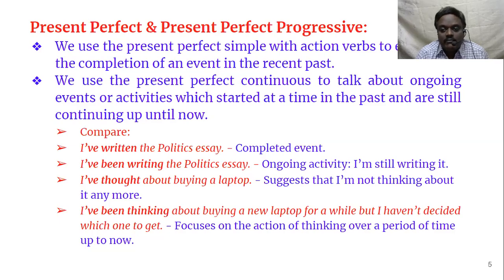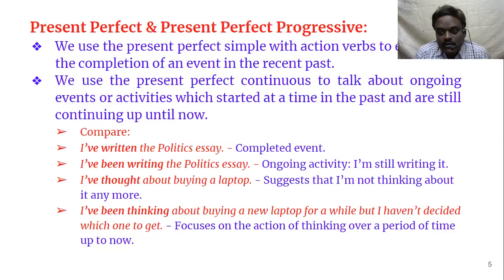Okay, now we have come to the next second. This second. So this second, this day, today, all these are present. Okay, that has to be understood very carefully. In the same way, if it comes to present perfect continuous tense, it is used to talk about ongoing events or activities which started at a time in the past and are still continuing up until now.